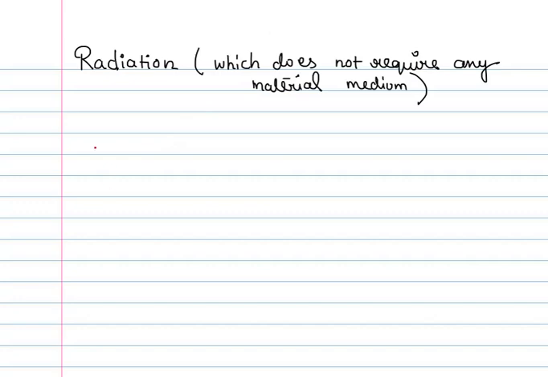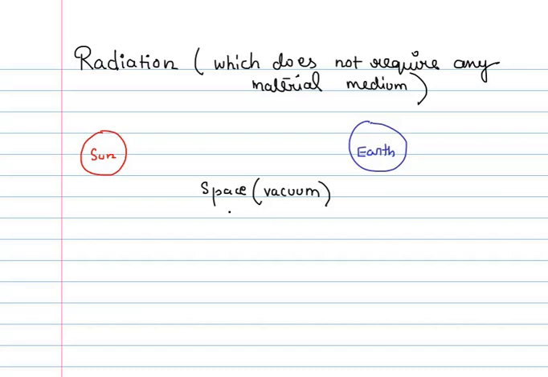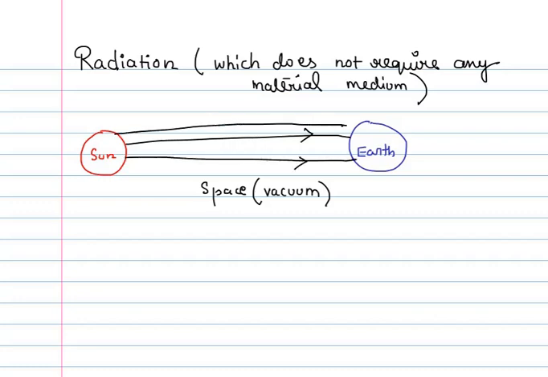And the best example for this can be found in our solar system only. So this is our planet, the planet Earth, and what I have denoted in red, that's the sun. In between the sun and the planet we have the vast space, and space is mainly vacuum. Its density is pretty low, so we can say that it's vacuum. Yet the heat from the sun reaches the earth every day, every second of the day, and it is responsible for all the life nourishing activities that take place on the earth.